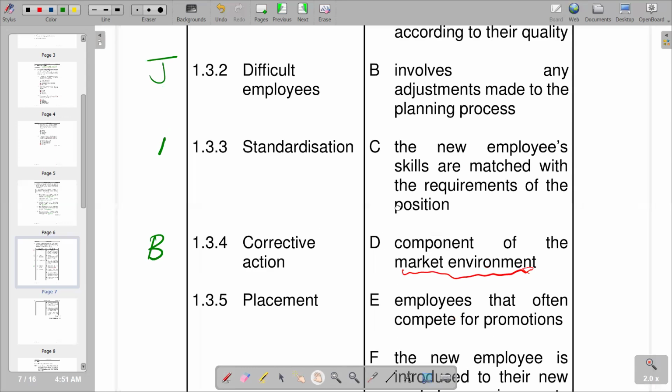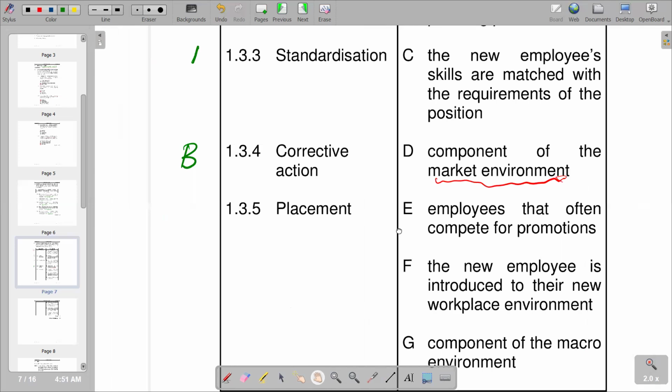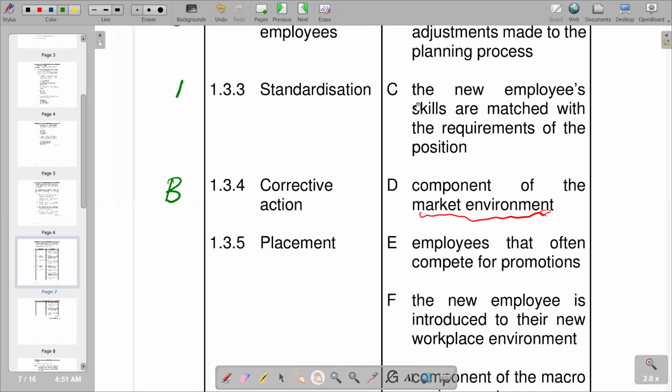If we start from the beginning and go down, if you go to C, it says the new employee's skills are matched to the requirements of the position. So basically, this describes job placement, but obviously it falls under the bracket of placements. So we have C as the correct answer that we have there.